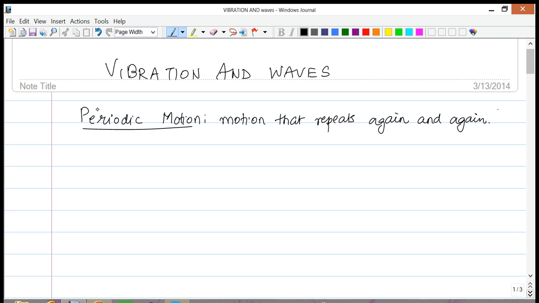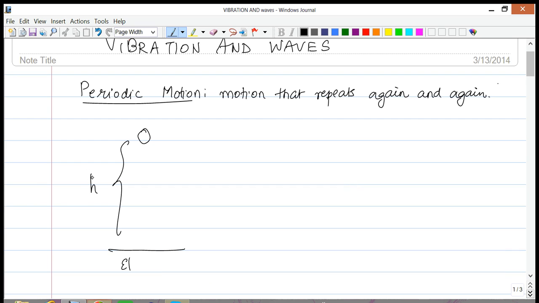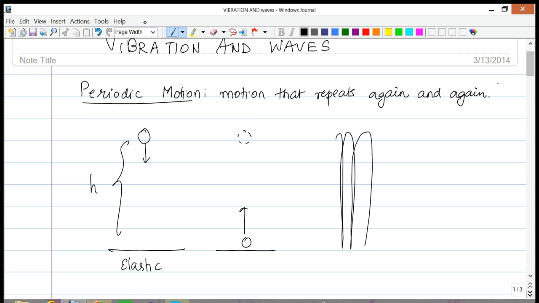One example would be, let's say you take a ball and you bounce it. You drop it from a height h above a surface. Now, if the collision with the floor is perfectly elastic, then after the ball bounces, on its way up, the ball will get back to exactly the same height, and this motion will continue again and again, where the ball will go down, bounce back up, go down, bounce back up, and so on and so forth. So the motion will repeat again and again.